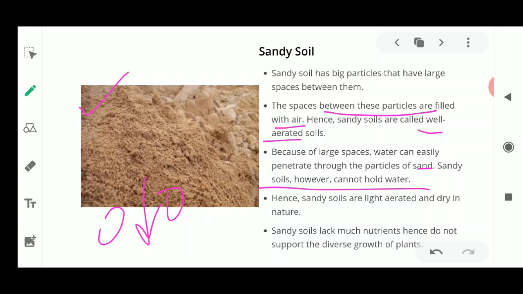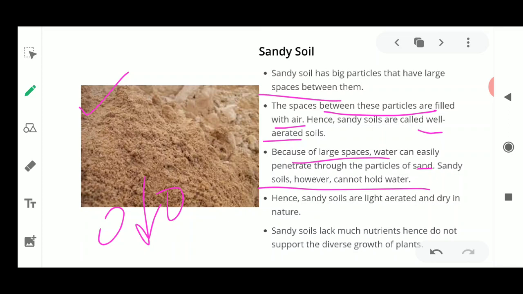Now if you have to find out the quality of soil present in a particular area, you just go through these points and you will understand what kind of soil is present. If it is sandy soil, it has large spaces and is well aerated, as it contains air between the particles. It also lets water in, as it has larger spaces, but it cannot hold water. What is this holding of water in the soil? I'll discuss that later.